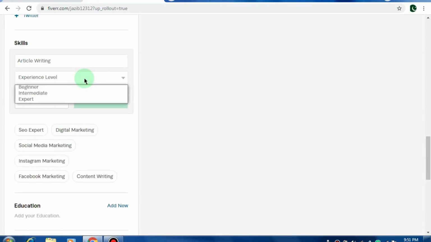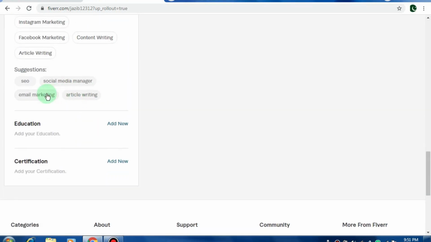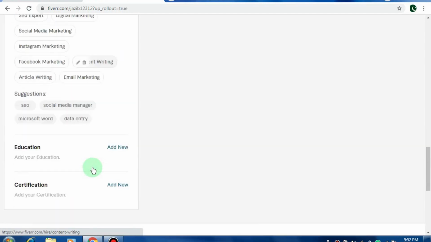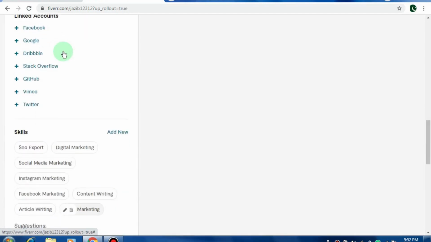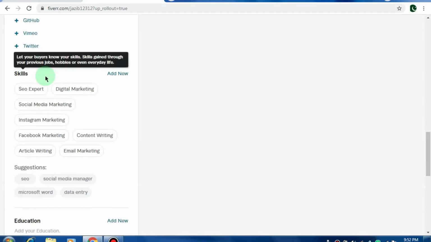And here you can add your experience level. I am an expert in article writing, so I will just click on expert and add it. And then you can also add email marketing. Your experience level should be expert if you are a freelancer. All skills you can add here, so that these skills will be displayed to your customer, and your customer can hire you and give you money by seeing your skills.